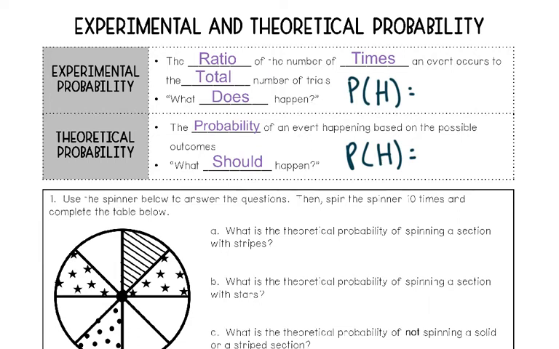We'll use the example of flipping a coin, and let's say we do it 10 times. So out of 10 possible times, I should get heads 50% of the time, 5 out of 10. Just now, I flipped the coin 10 times. Out of those 10 times, I got heads 3 out of the 10. That is my experimental probability. It's going to depend on each time you do the experiment or do the trial. Theoretical probability is never going to change. That is a constant. It's what should happen. And that's the difference between those two.